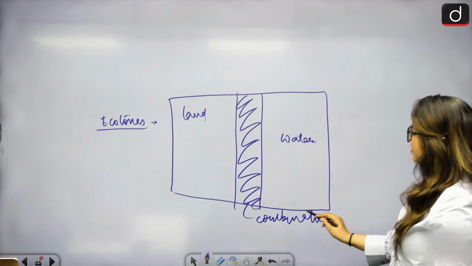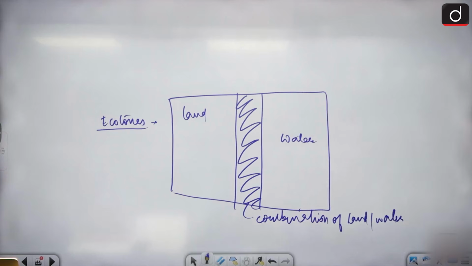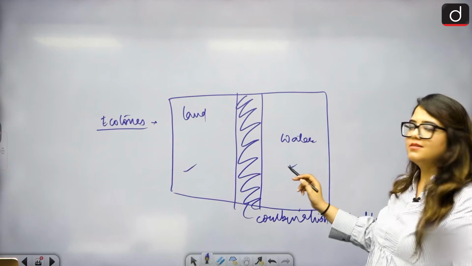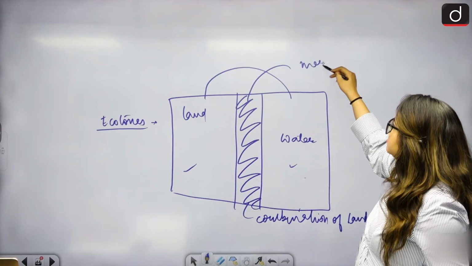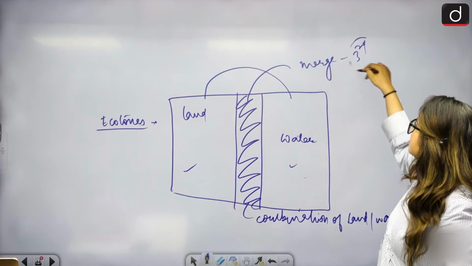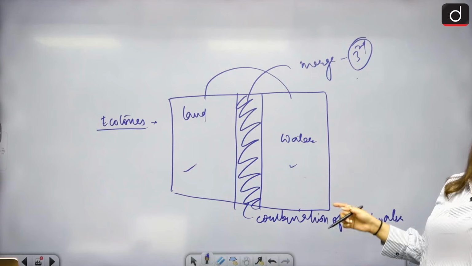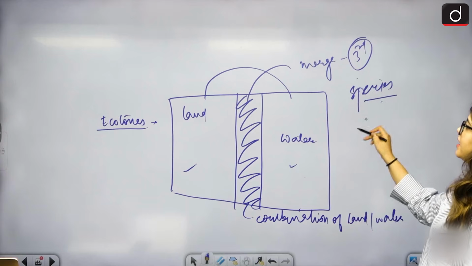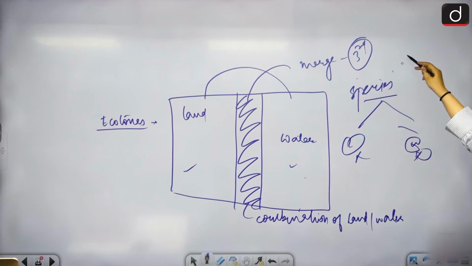It is not entirely land, it is not entirely water as well. This is a combination. Land is an ecosystem, water is an ecosystem. Two kinds of ecosystem merge to form a third kind of ecosystem. Why do we call it the third kind? Because it is neither land nor water. And more importantly, it contains species that are neither found on land nor in water. Because this is a whole new kind of environment, a whole new set of species are found here.